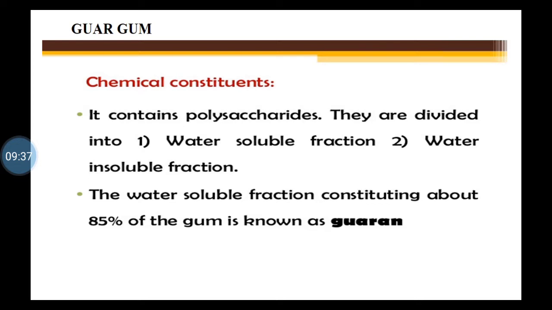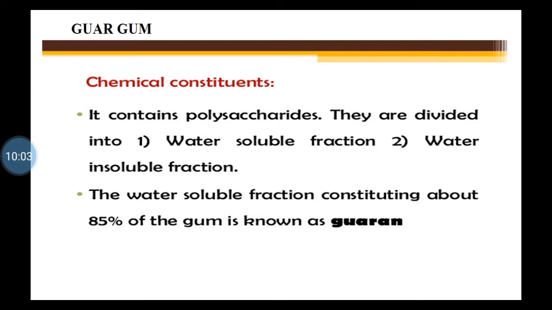It is a high molecular weight hydrocolloidal polysaccharide.